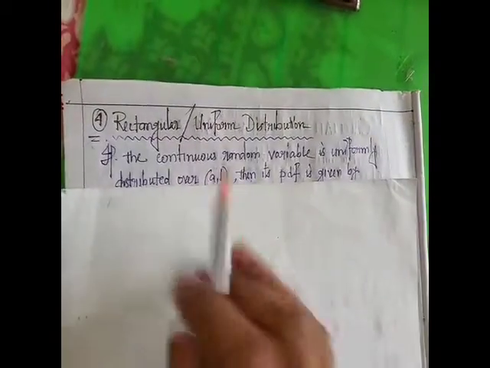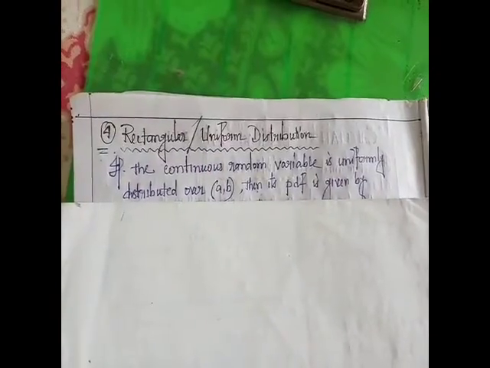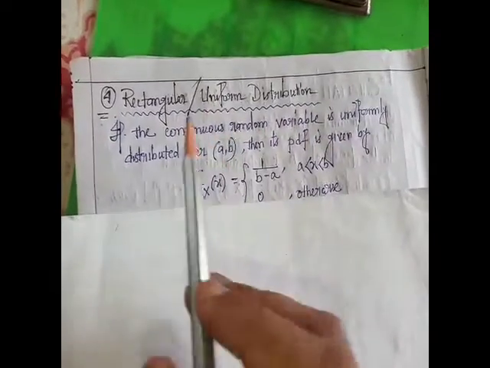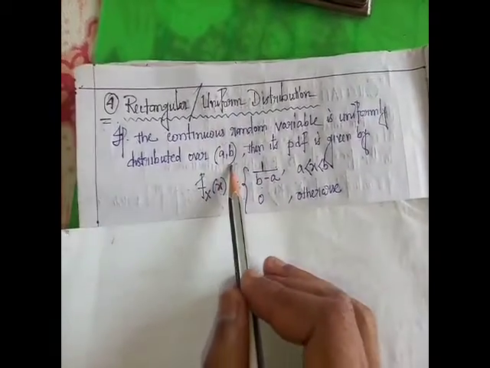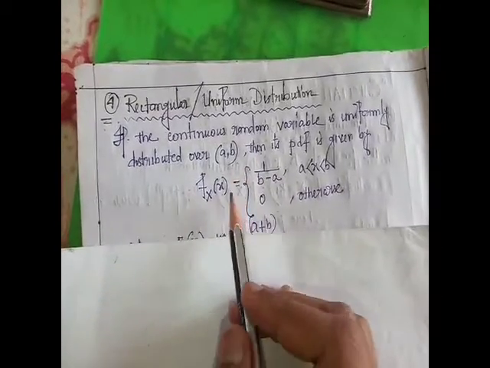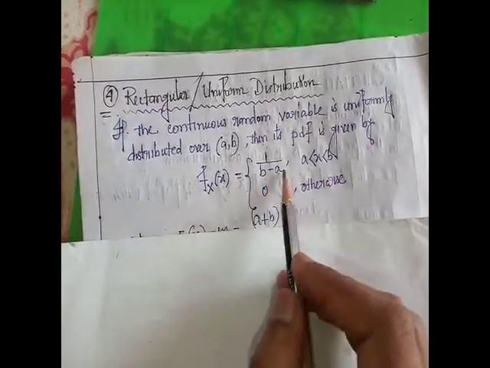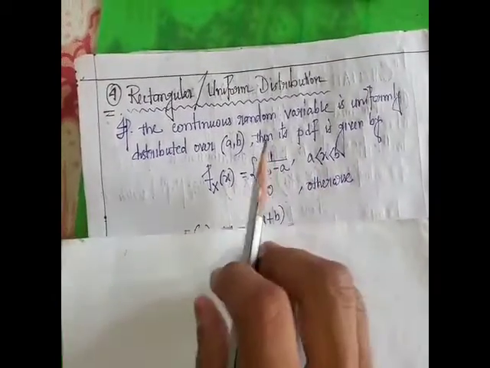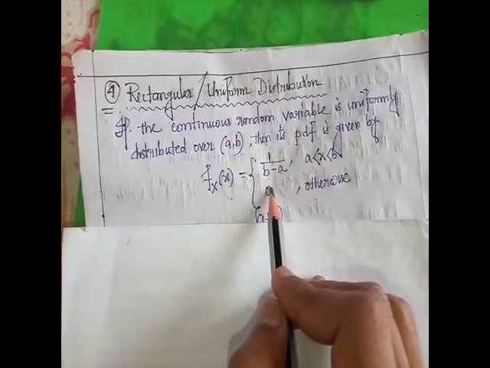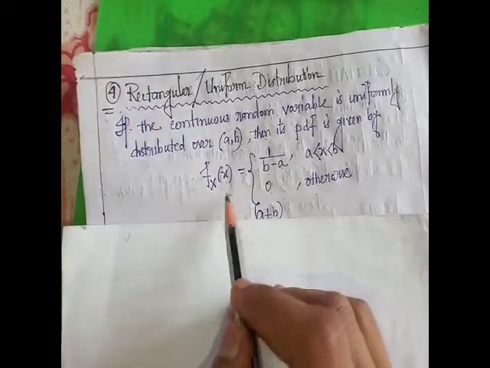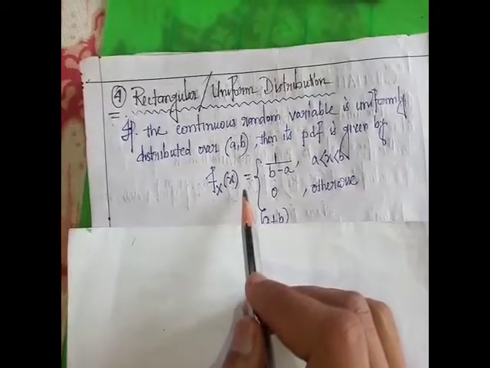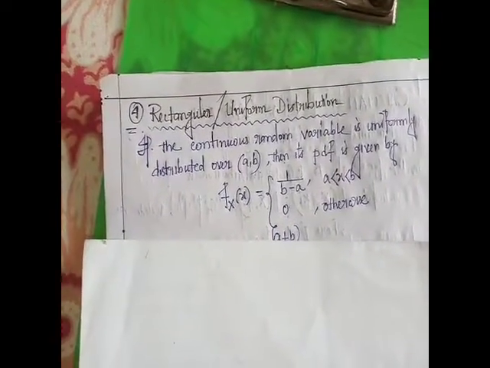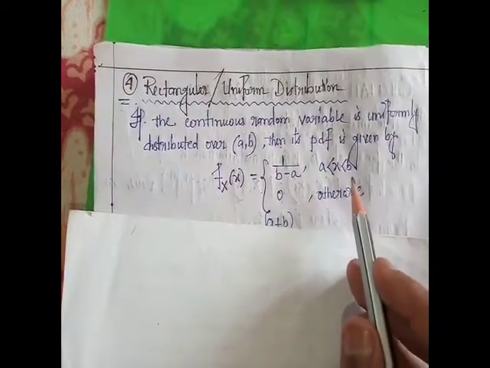Fourth, the rectangular or uniform distribution. If X is a continuous random variable following a uniform or rectangular distribution over the interval (a, b), then the probability density function is given by f of x equal to 1 by (b minus a), where a less than x less than b, and 0 otherwise. This is the PDF of the uniform distribution.